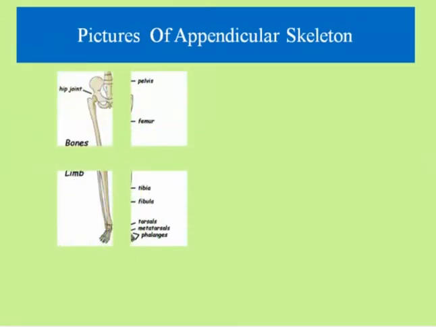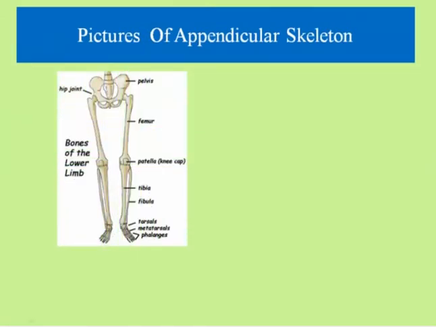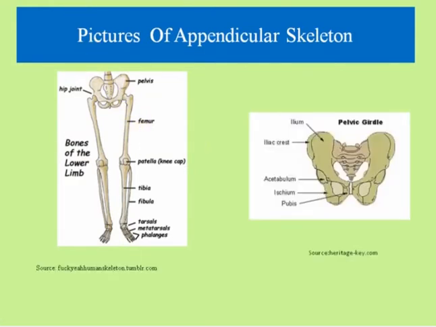Now here are the pictures of the appendicular skeleton. This is the pectoral girdle. This is the femur. This is the pelvic girdle or pelvis. These are the pictures of the appendicular skeleton.